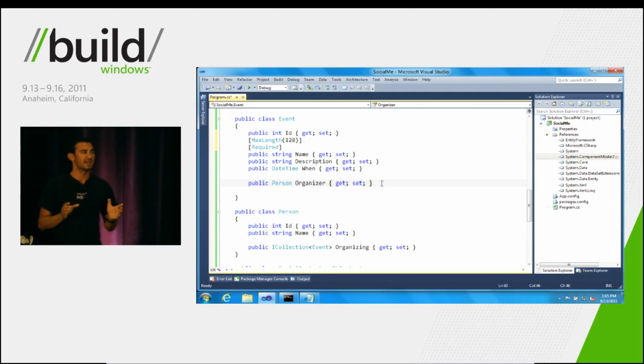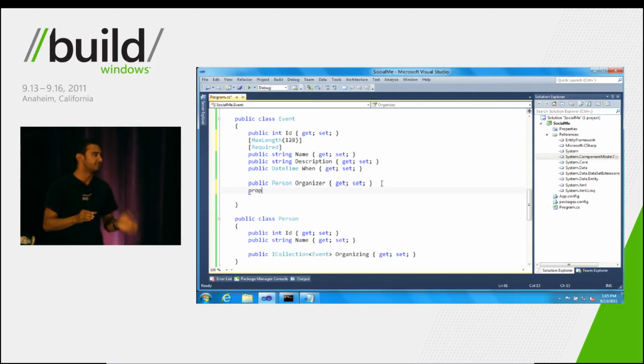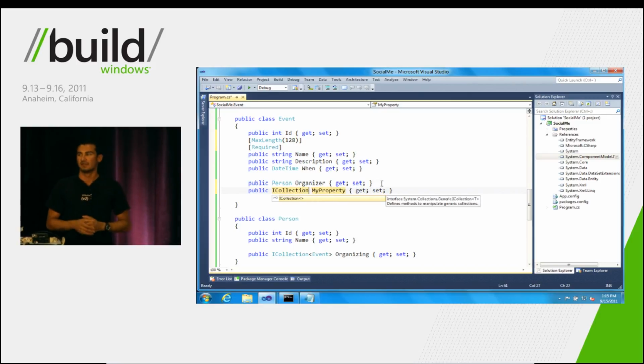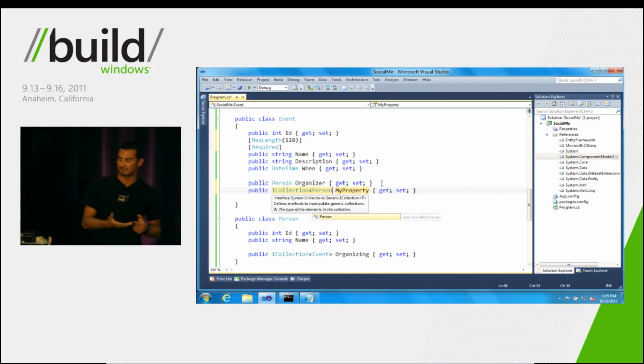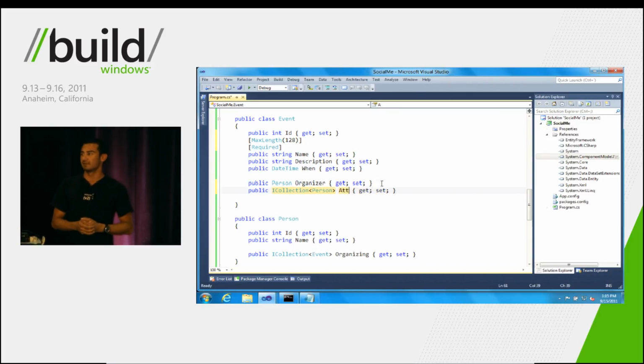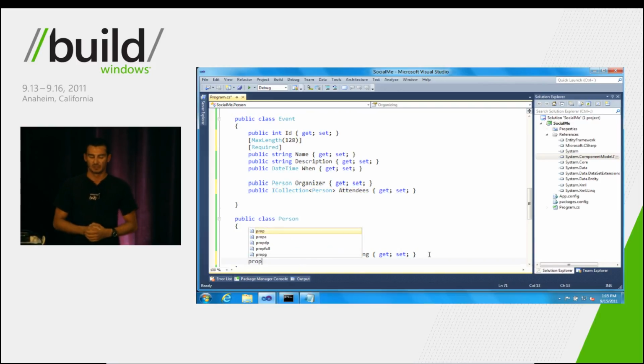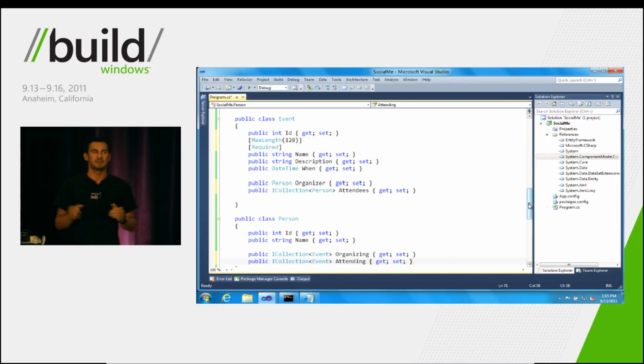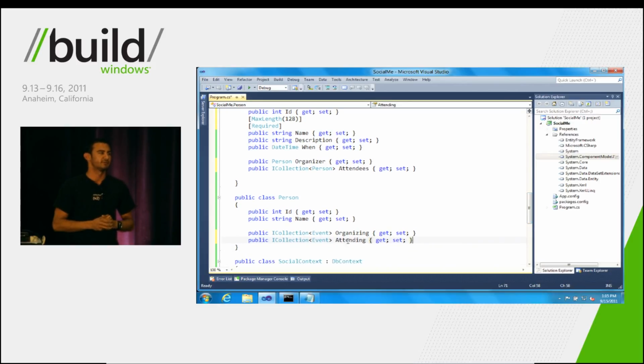So first, let's add another association between event and person. And this represents, for an event, who's attending that event, and for a person, what are all the events that I'm attending. So we'll go ahead and create two properties again, one on each type. And you'll notice that it's now a little ambiguous to a program like CodeFirst to figure out which property on the person class maps to which property on the event class.